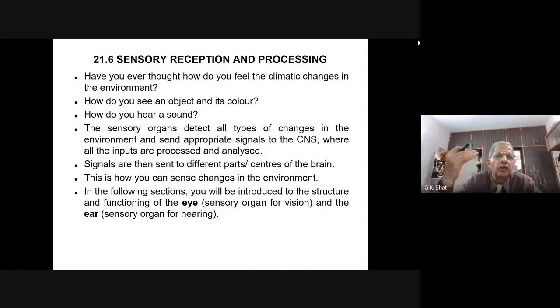What do you mean by this processing and analyzing? You must know that whatever you are seeing and whatever you are hearing are analyzed based on your previous experiences, without which it is not possible to analyze at all.